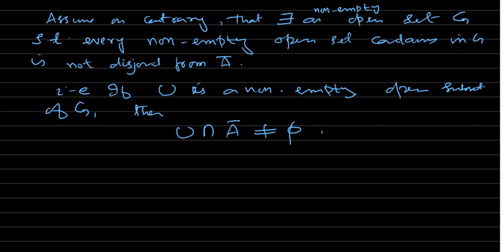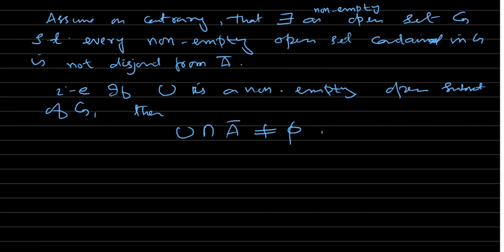We show that this G is a subset of the closure of A, because our assumption is that the closure of A does not contain any non-empty open set. We have assumed on the contrary that there exists a non-empty open set G such that every non-empty open set contained in G is not disjoint from the closure of A.